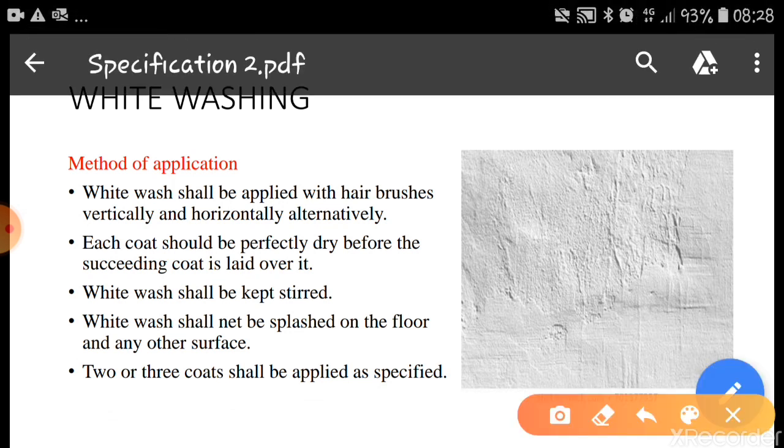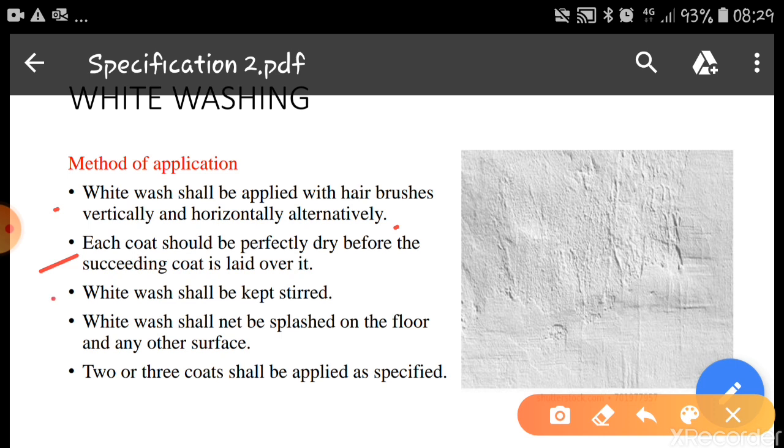The method of application: whitewash should be applied with hair brushes, vertical and horizontal alternately. If you are doing the first coat vertically, then the second coat should be done horizontally. Each coat should be perfectly dry before applying the next coat. It means once the first coat is laid, we should see that it is perfectly dry, and then only apply the second coat. Otherwise, the effect will not appear on the wall.